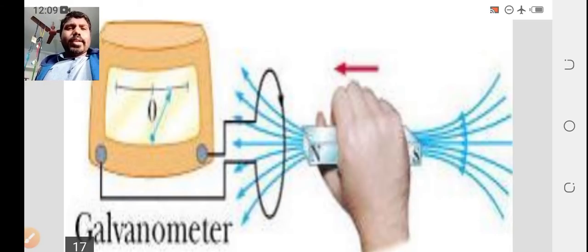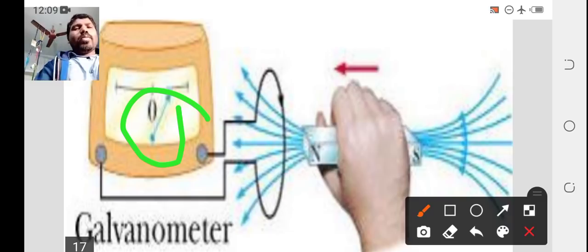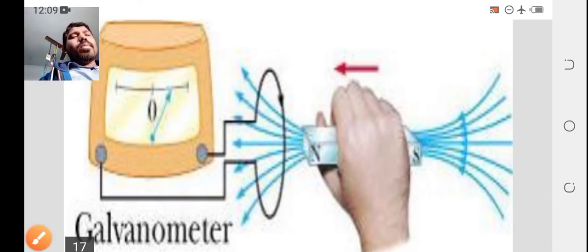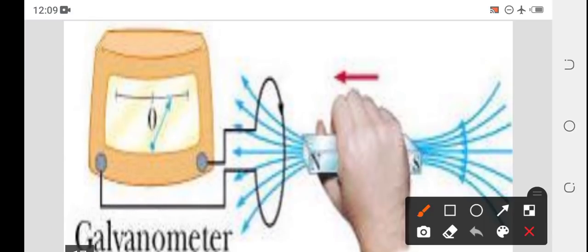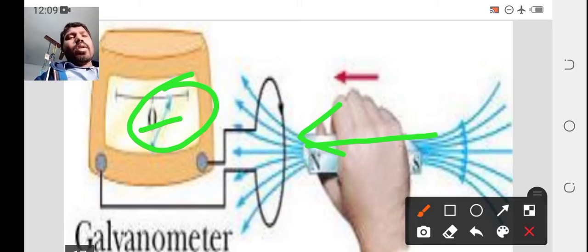What we notice is that when we bring the bar magnet towards the galvanometer circuit, the needle inside the galvanometer moves opposite to the bar magnet. We are pushing the bar magnet towards the galvanometer, but the needle inside it moves opposite to the pushing bar magnet.